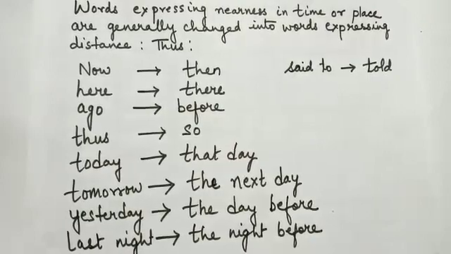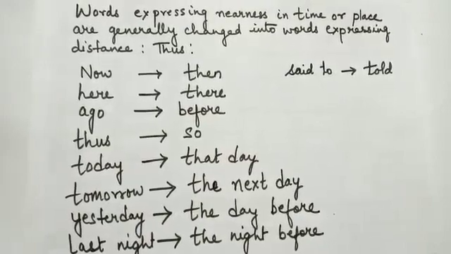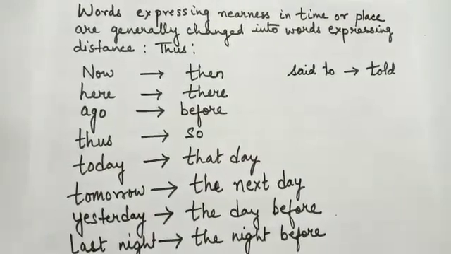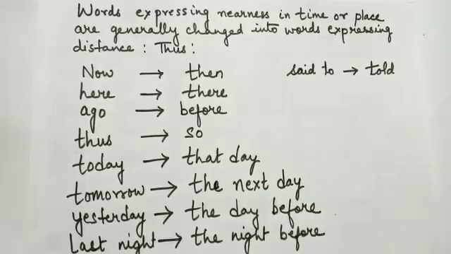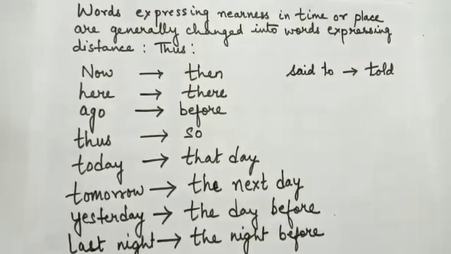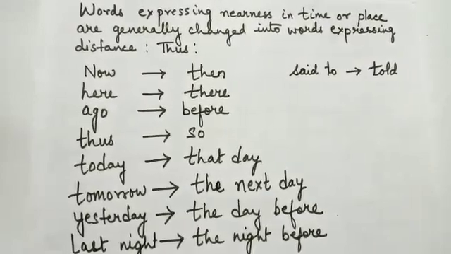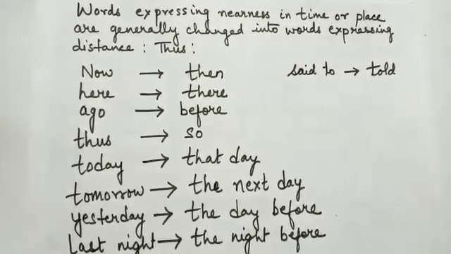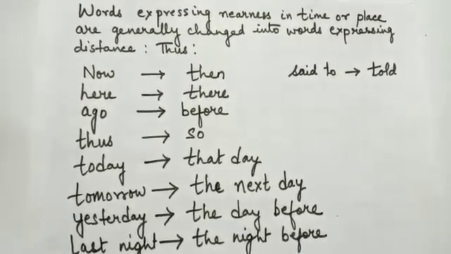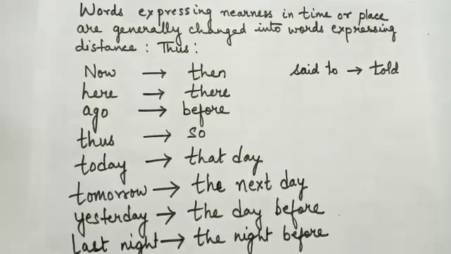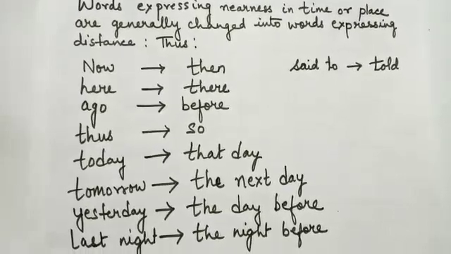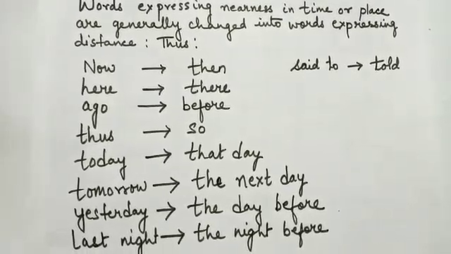Last night becomes the night before or the previous night. Another thing to keep in mind: when the reporting verb has said to, like Mohan said to me, then in indirect speech said to changes to told.